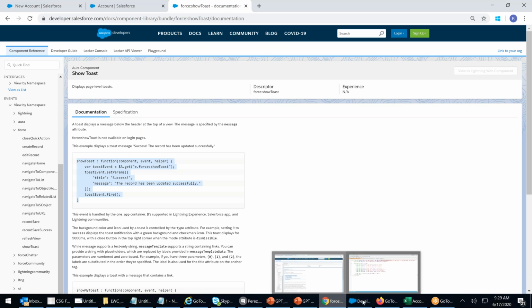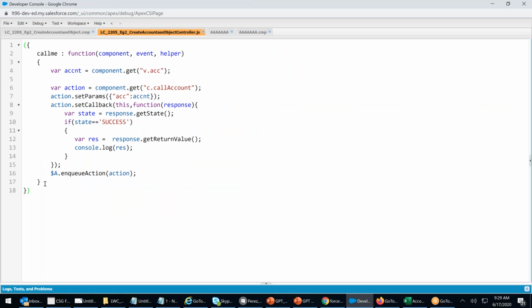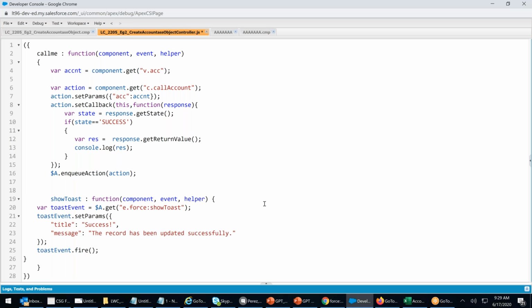Let me go to my component. In the lightning component, I go to the component controller. After the enqueue action is over, I want a toast message to be displayed. Show toast. I will say success. The record has been created successfully.